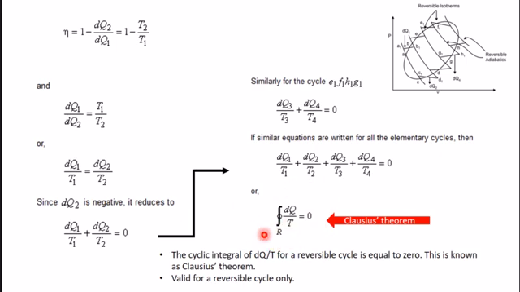Here R represents reversible. This is a cyclic integral. So the cyclic integral of dQ by T for a reversible cycle is equal to 0, and this equation is known as Clausius theorem. And this is valid only for a reversible cycle.